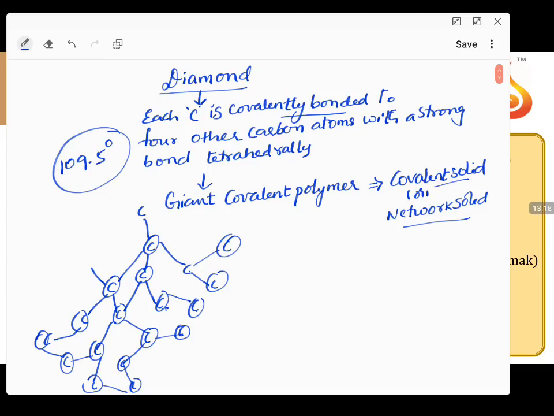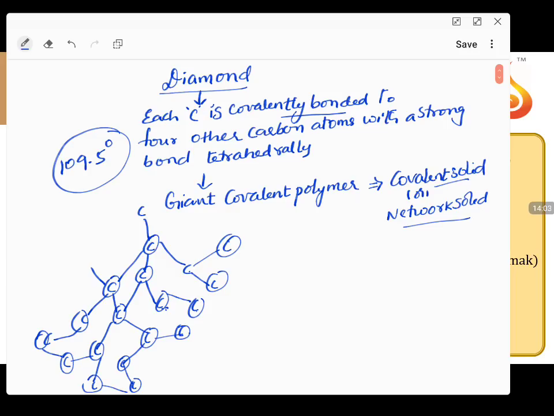Since there is no valence electron left on the carbon, all the 4 valence electrons present on the carbon are involved in the bonding. No valence electron is left, so there is no cleavage of the bond or free movement of electrons in the species. No instability is possible in the species. So carbon here is the most stable because all its electrons are paired up and involved in the bonding, and every carbon is equally placed at the tetrahedral angle, with no angle strain, no strain in the molecule, and a giant polymeric structure. All these make carbon a special substance, the known hardest substance.